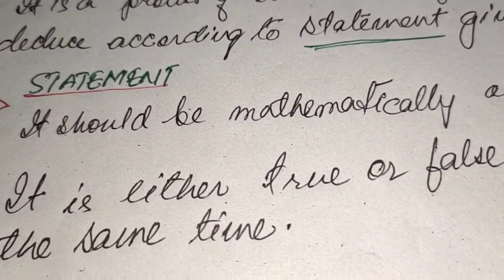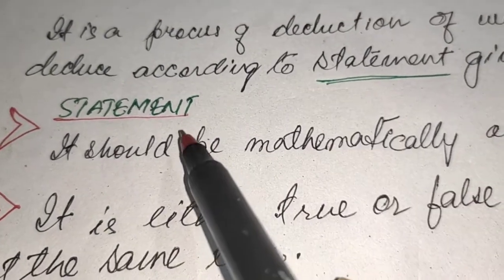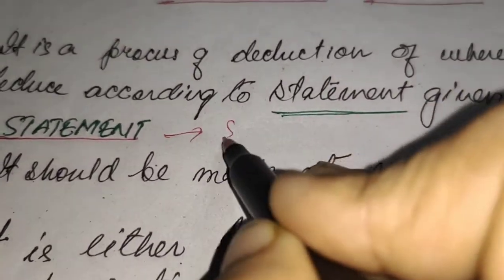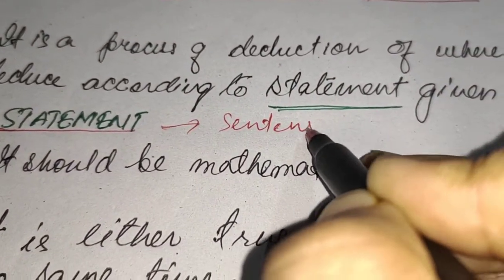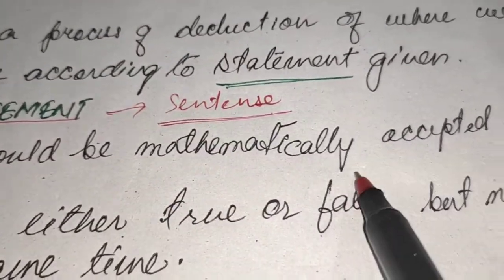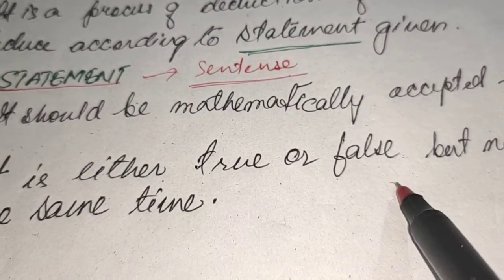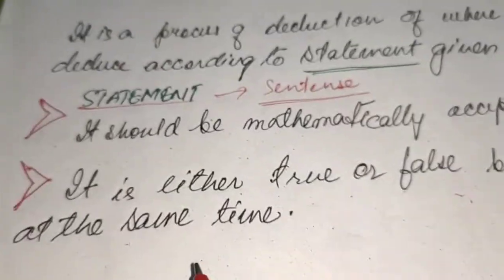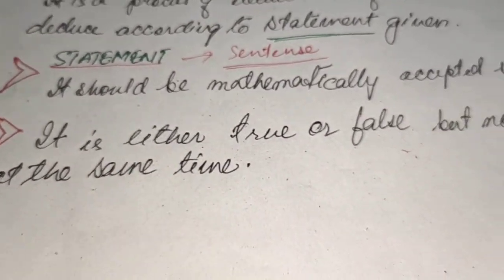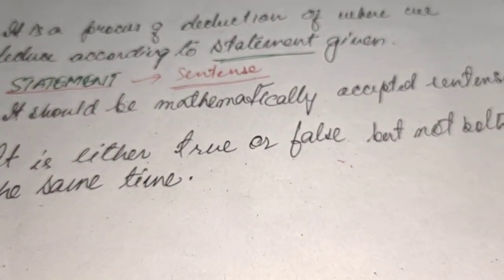For mathematical reasoning, statement is a very important term. What is a statement? A statement is a sentence, but this sentence should have some qualities. Number one, it should be a mathematically accepted sentence, and it is either true or false, but cannot be both true and false at the same time. These two points are very important for mathematical reasoning because we have to deal with statements.